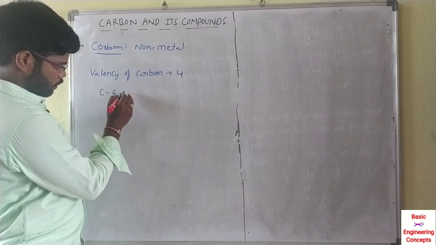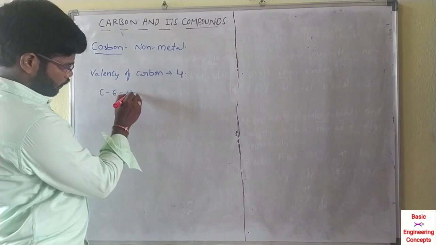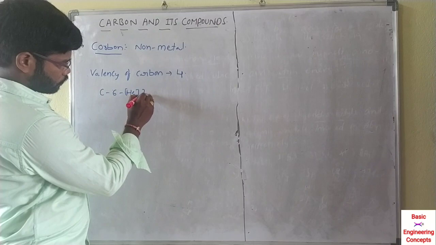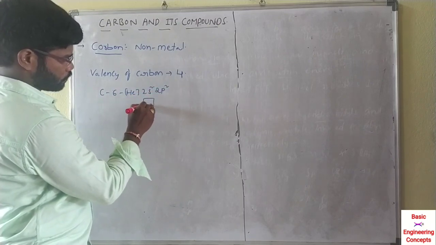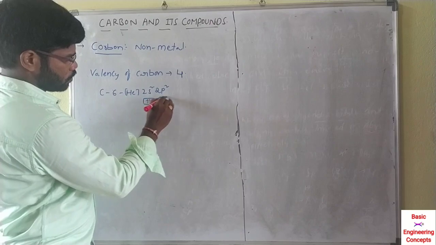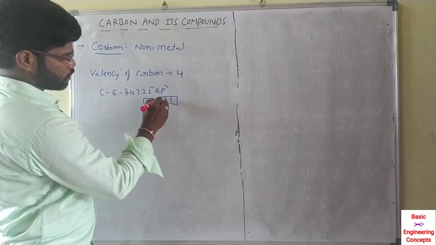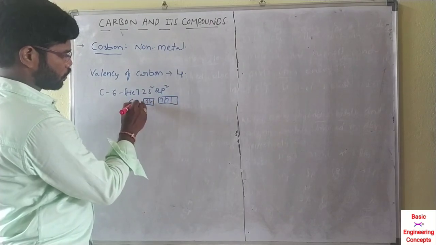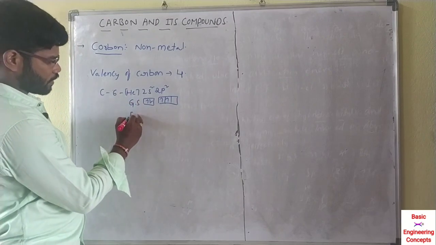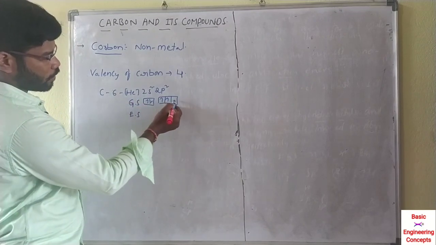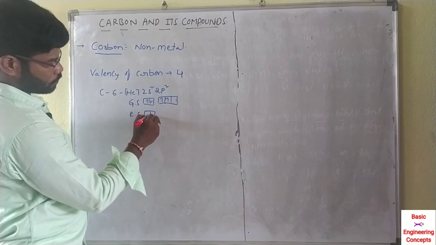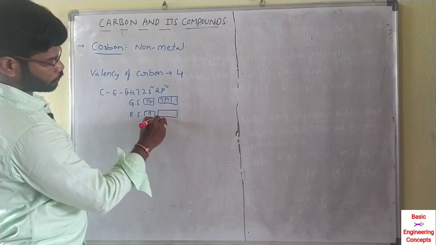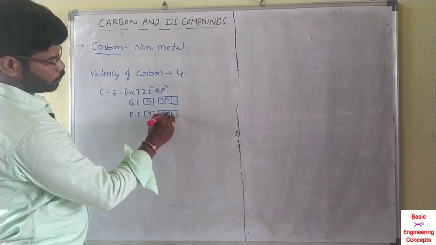Atomic number is 6. For carbon, we can write helium 2s2 2p2. These are 2 electrons, this is the ground state. In the excited state, 1 electron moves into the 2p orbital, 1, 2, 3.